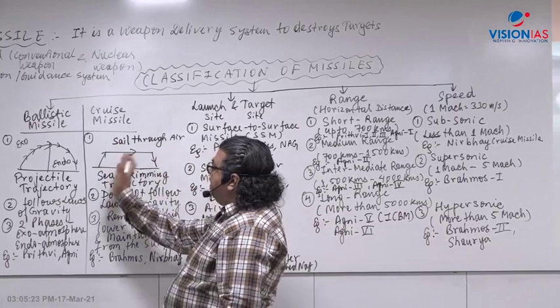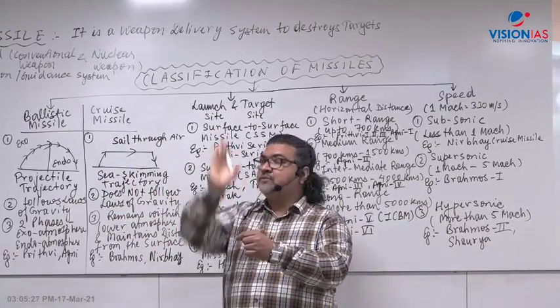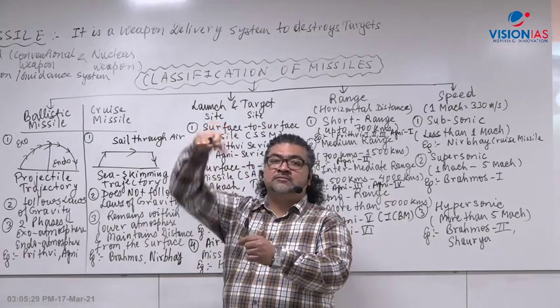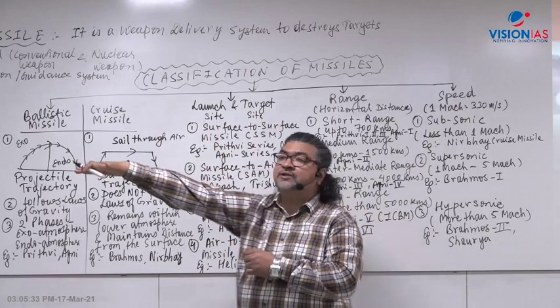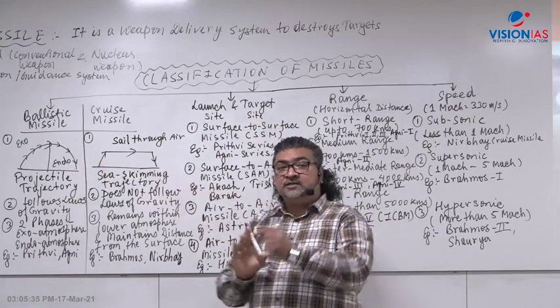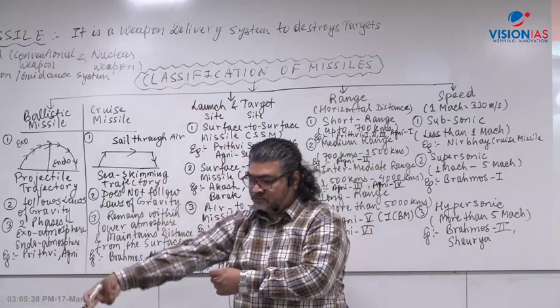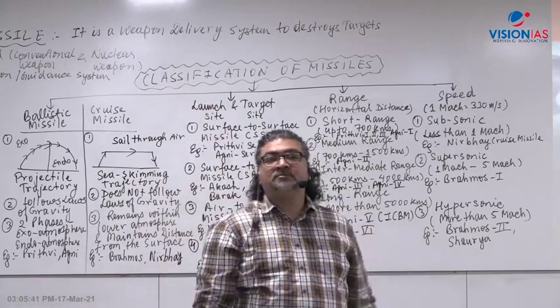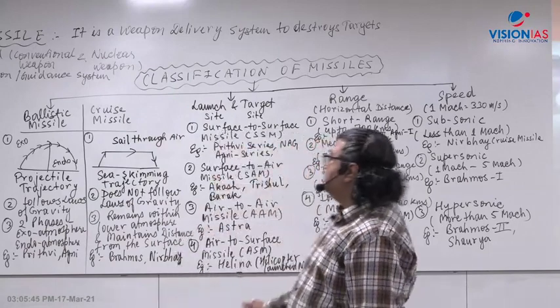Like BrahMos will be fired and then it will go through the air like this. Whereas Agni will go like this, because Agni is a ballistic missile. BrahMos is a cruise missile.